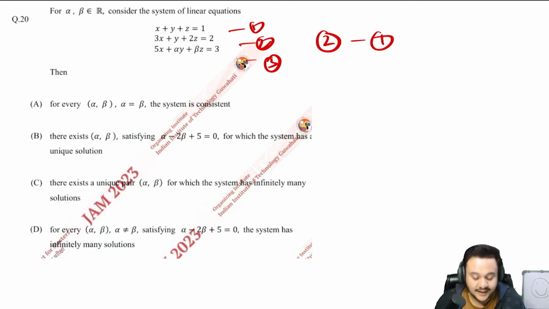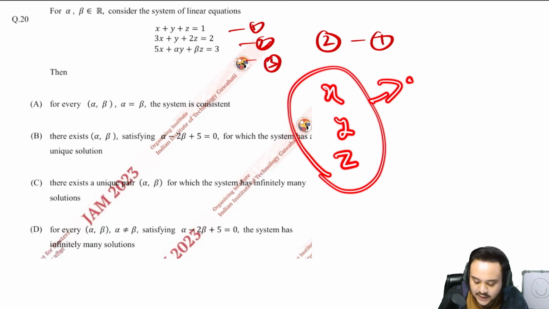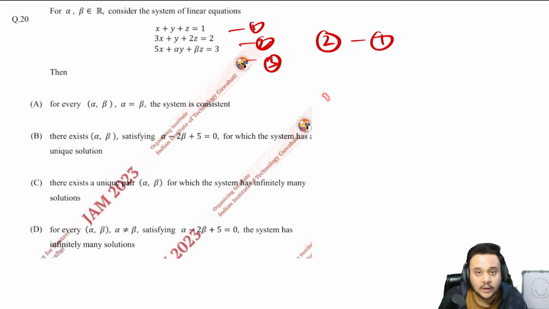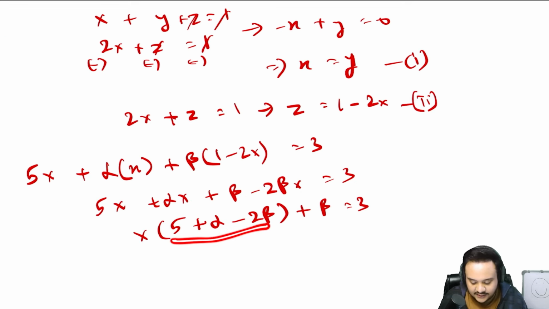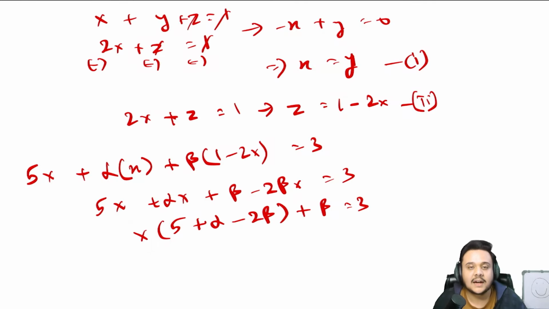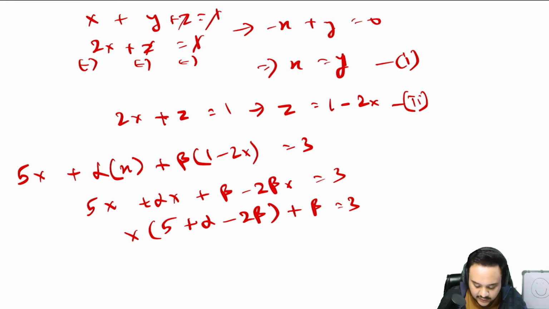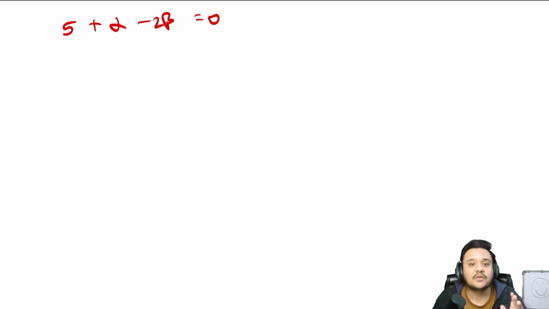Now if we assume this system to have infinitely many solutions, what happens is that x, y and z can take any values, and the reason being that their coefficients are 0, which means that in this equation this value has to be 0. Because x can take any value, we are saying that it has infinitely many solutions. This is 0. We are saying that 5 plus alpha minus 2 beta is equal to 0. Only then will the system have infinitely many solutions.